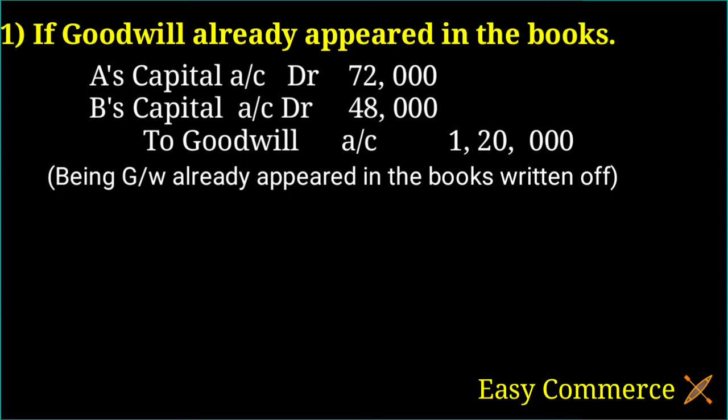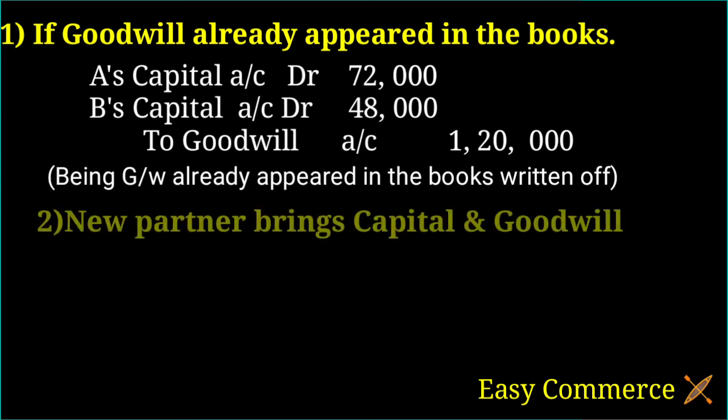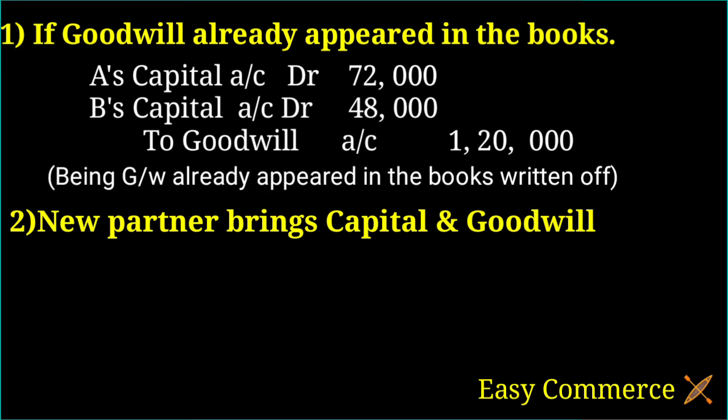And at the time of admission, the new partner brings capital plus premium for goodwill. In this example, the new partner C brings capital rupees 3 lakh and premium for goodwill rupees 40,000. So we can write the journal entry. Here he brings 3,40,000 as cash. So when cash is coming, we should debit cash account. We have to debit when cash is coming or an asset is increasing. We should debit the asset account. Here the asset means cash. So we debit cash account 3,40,000.